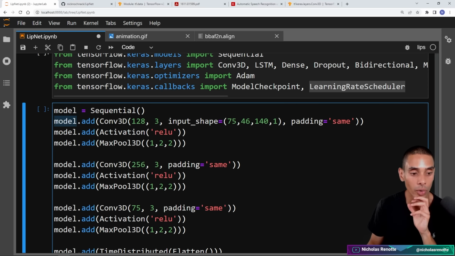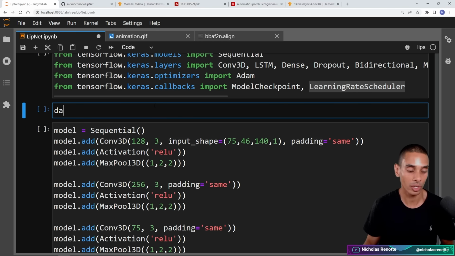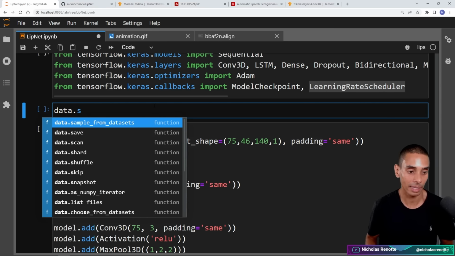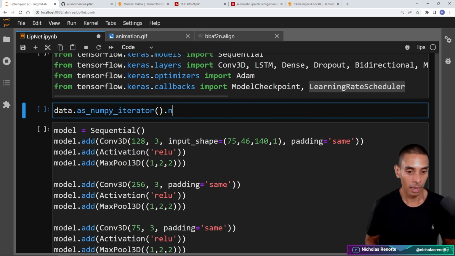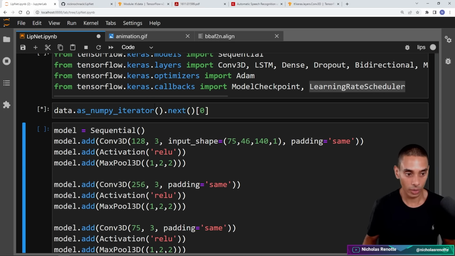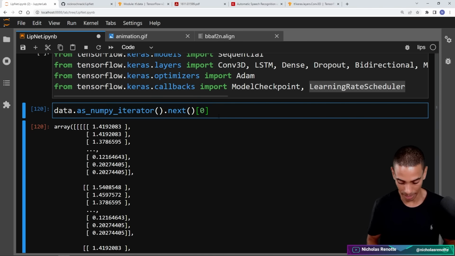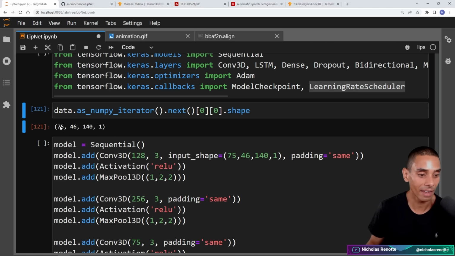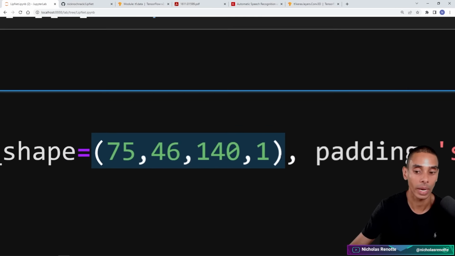So then I've gone and written model.add Conv3D. We're going to have 128 3D convolution kernels. These are going to be 3 by 3 by 3 in size. Our input shape is going to be 75 by 46 by 140. And that is the representation that we've got from our data. So remember data.as_numpy_iterator().next(). And if I grab the first value, let's grab 0.shape, you can see it is 75 by 46 by 140 by 4. We're passing through that exact same shape into our neural network.